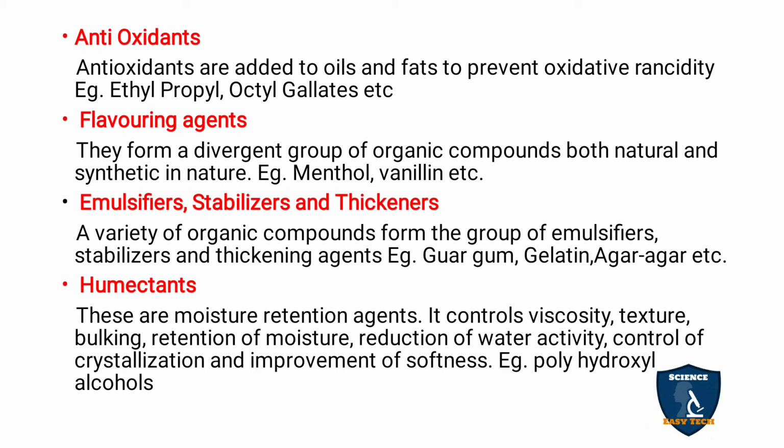Next is humectants. These are moisture retention agents. To retain the moisture in a particular food substance, humectants are used. They control viscosity, texture, bulking, retention of moisture, reduction of water activity, control of crystallization and improvement of softness. Example: polyhydroxyl alcohols. Some food substances are stored in water or sugar syrups, and the sugar syrups should not get crystallized, so for that purpose humectants are used. An example is polyhydroxyl alcohols.